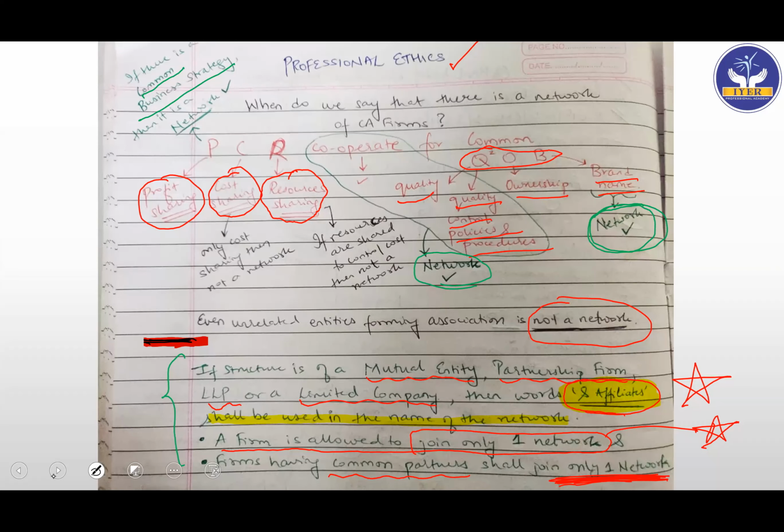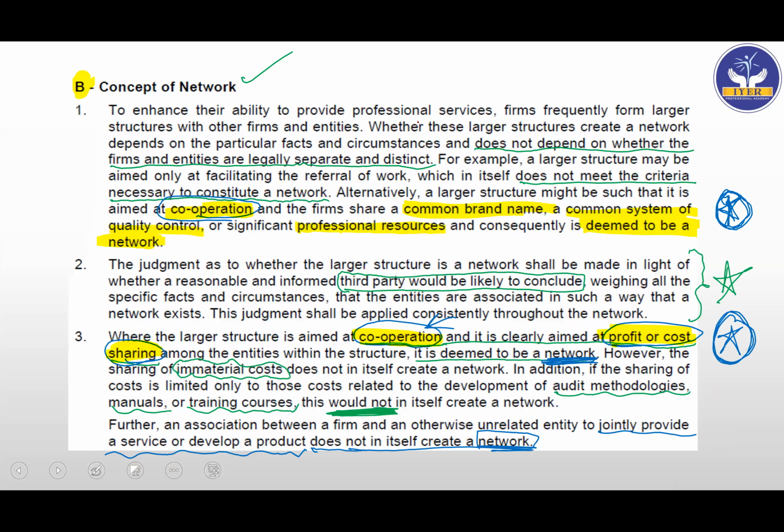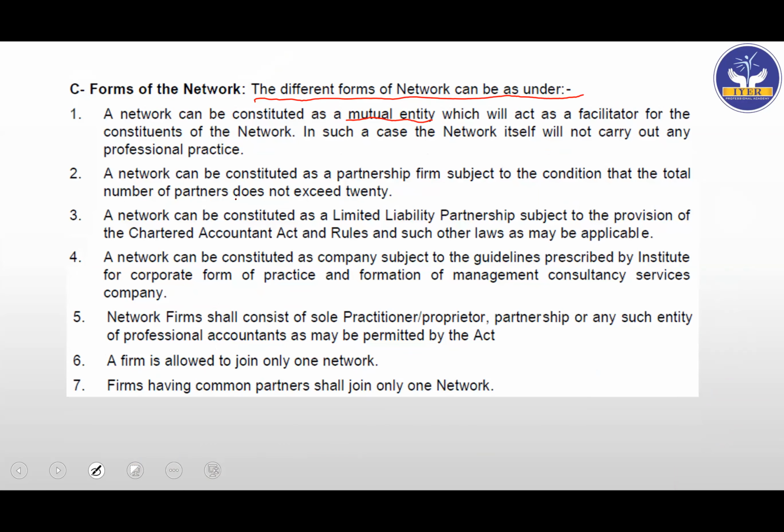Now, based on this, we'll be seeing these points, forms of network. So let's see the different forms of network, as under, again, directly from the article. It can be constituted as a mutual entity, in which case the network itself will not carry out any professional practice. It can be constituted as a partnership firm also, subject to the condition that the total number of partners does not exceed 20. So again, they are saying total number of partners cannot exceed 20. Again, this 20 point is very important from an MCQ perspective.